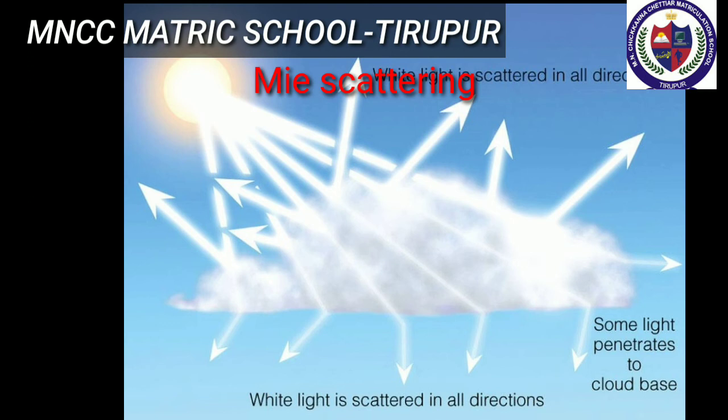Next we move to Mie scattering. Mie scattering takes place when the diameter of the scatterer is similar to or larger than the wavelength of the incident light. It is also an elastic scattering. The amount of scattering is independent of wavelength. It is caused by pollen, dust, smoke and water droplets. Mie scattering is responsible for the white appearance of clouds. When white light falls on a water drop, all the colors are equally scattered, which together form white light.